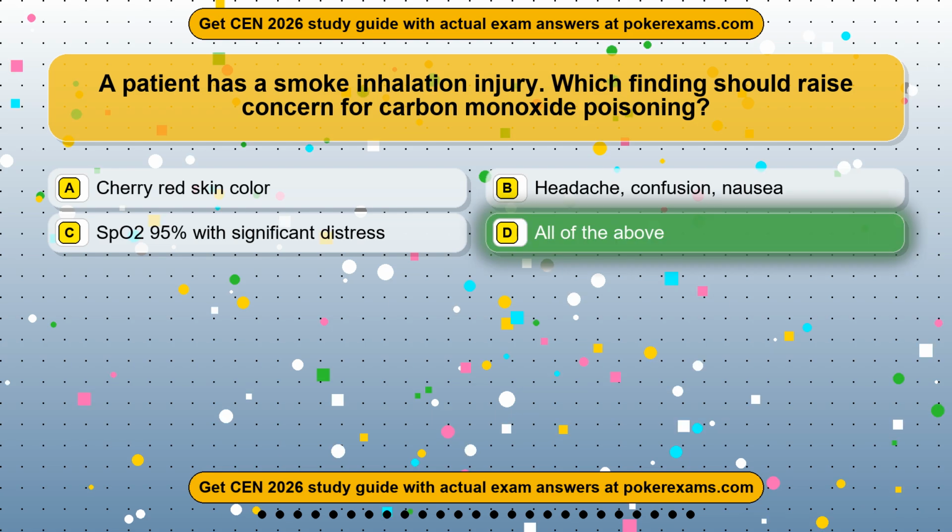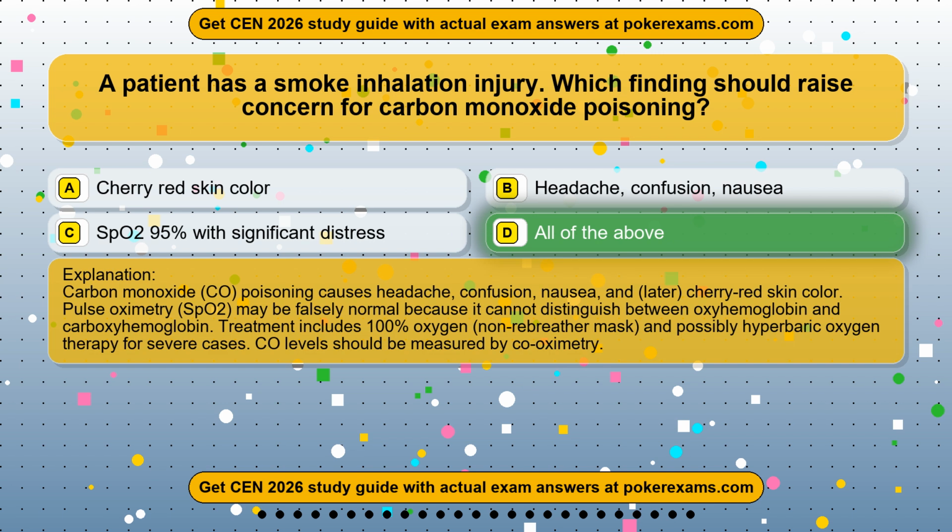All of the above. Carbon monoxide, CO, poisoning causes headache, confusion, nausea, and, later, cherry red skin color. Pulse oximetry, SpO2, may be falsely normal because it cannot distinguish between oxyhemoglobin and carboxyhemoglobin. Treatment includes 100% oxygen, non-rebreather mask, and possibly hyperbaric oxygen therapy for severe cases. CO levels should be measured by CO oximetry.